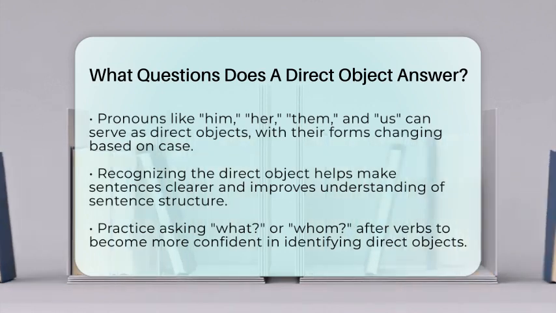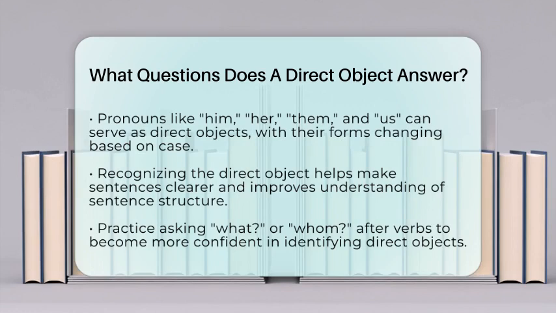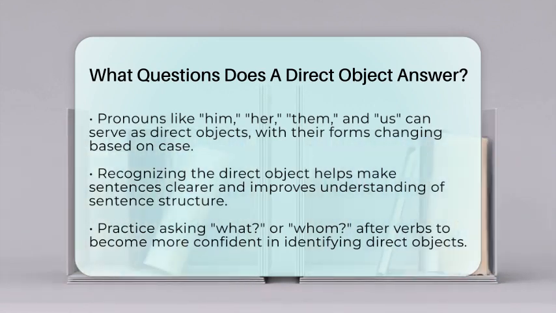Remember, the key is to find the verb, then ask what or whom to find the direct object. Practice this with different sentences, and soon it will become second nature to identify the parts of speech quickly and accurately.